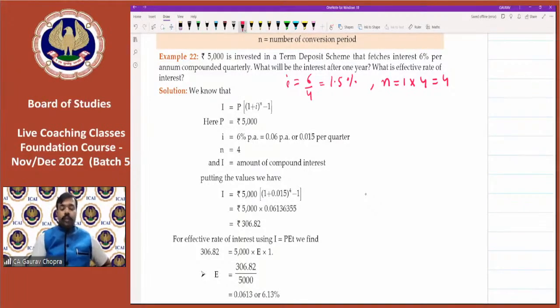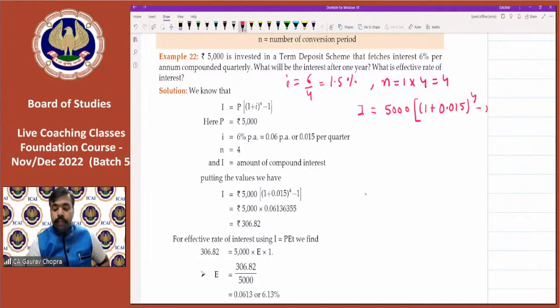Okay, so we can calculate. So I is equal to principal. What is principal? 5,000. Then (1 plus i) to the power of n, and then minus 1. So in place of i, we can write 0.015 to the power of 4 and then minus 1.